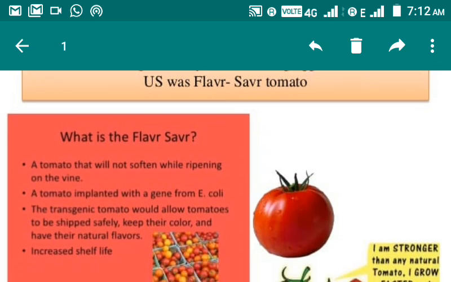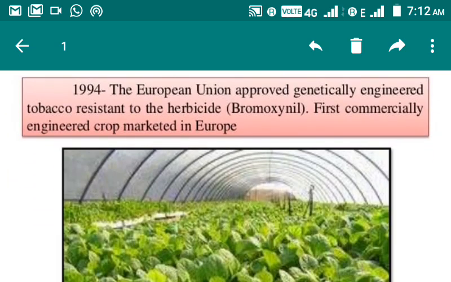So to delay this ripening, the gene of E. coli has been inserted into the tomato so that it can reduce the ripening, means delay the ripening, that leads to the increase in the shelf life of tomato, that is Flavr Savr. Okay. Next one is in 1994, the European Union approved genetically engineered tobacco resistant to the herbicide bromoxynil, first commercially engineered crop marketed in Europe. That was the first time.